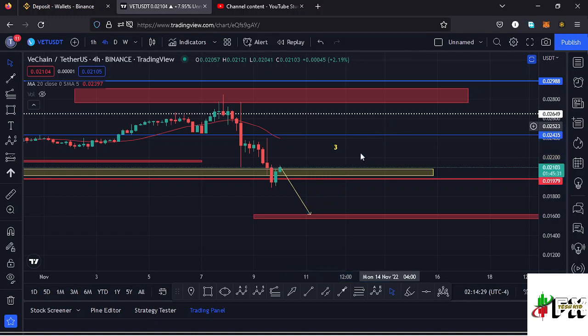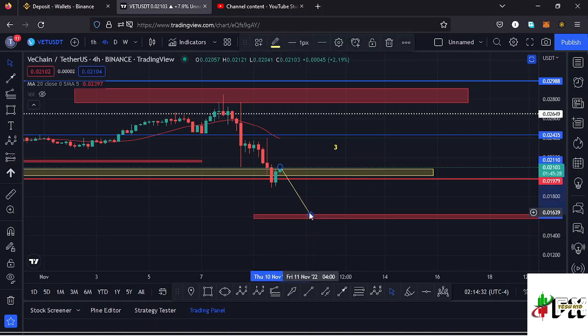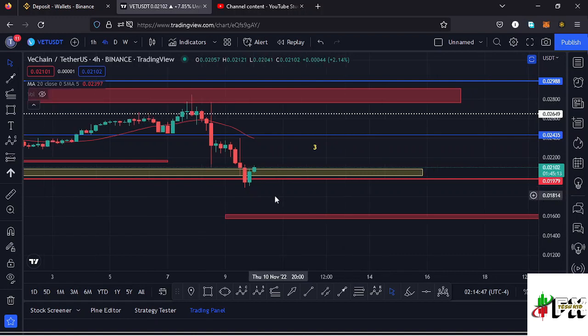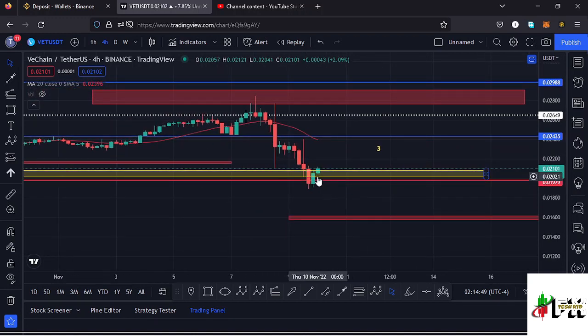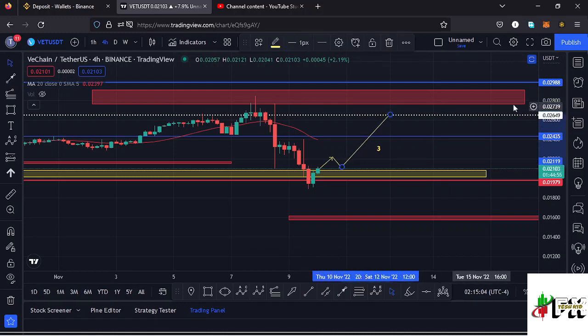The second one is that Vechain will not fully maximize this target area down here, and maybe the wave 3 low was in at around the $0.018 mark. That is the next possibility that can play out over here, and maybe that's the reason why we are seeing this nice recovery. And in case we manage to break above this resistance zone and even see a successful retest of that resistance zone, there is a possibility that Vechain might continue pushing higher in the formation of this higher Elliot wave count 4 to the upper side.